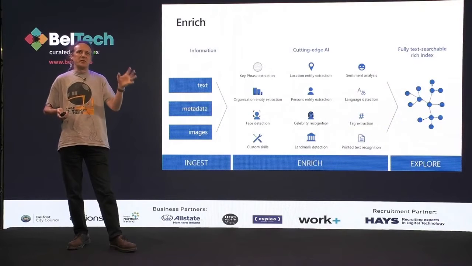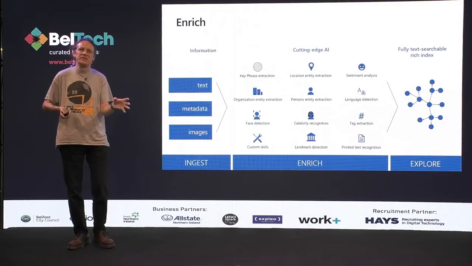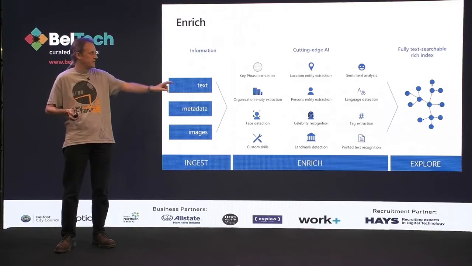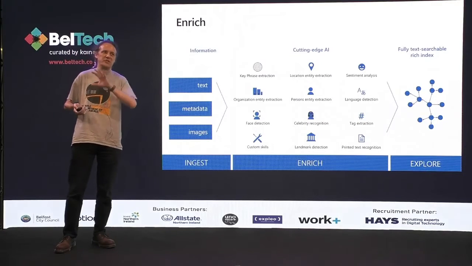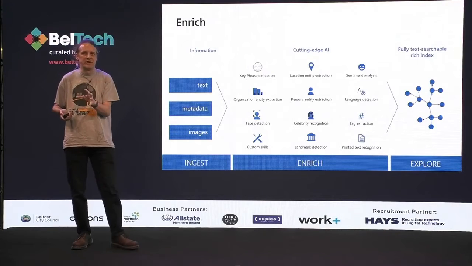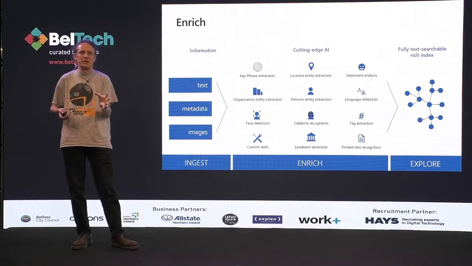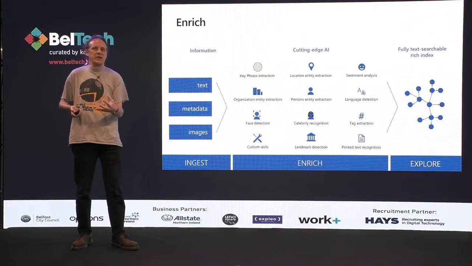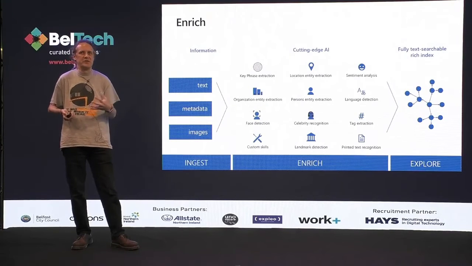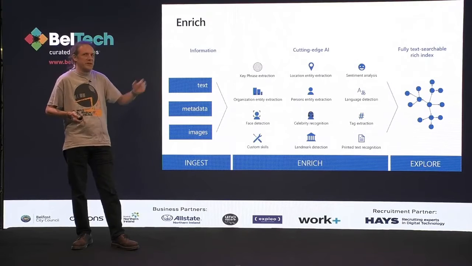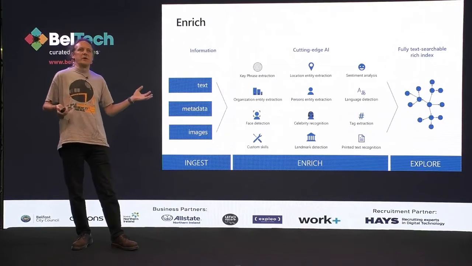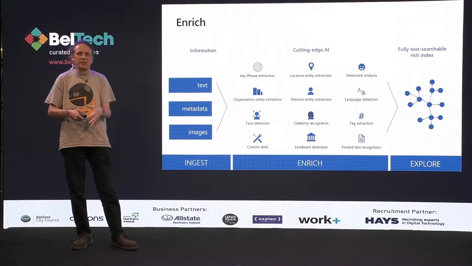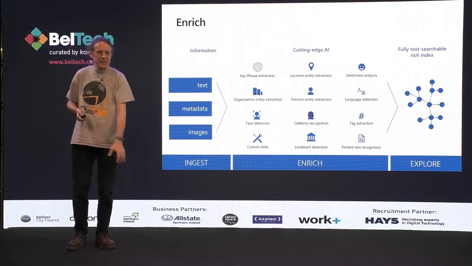And once it's got all that information, all that text and metadata and images, then that's where you can start feeding on all these skills. So it'll do anything from just as simple as text recognition, so just OCRing your PDF or whatever to turn that into text for you, through sentiment analysis, through recognition of people and objects in the images, and key phrase extraction, as we saw earlier. So it can then apply all of that, add that all into your index for that document, and stuff that all into the index for you to search through.